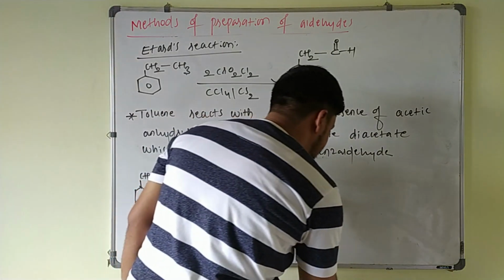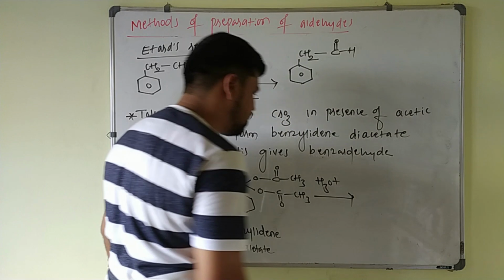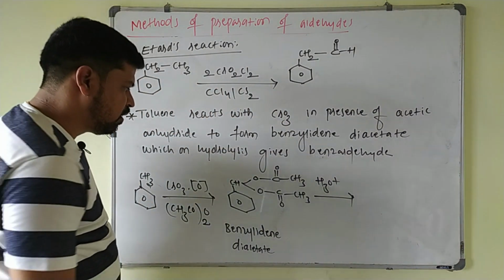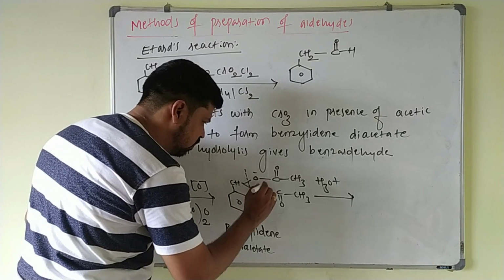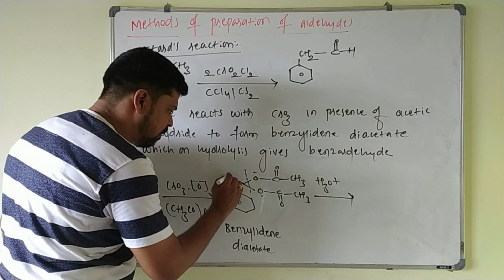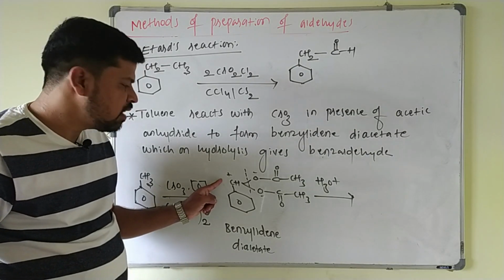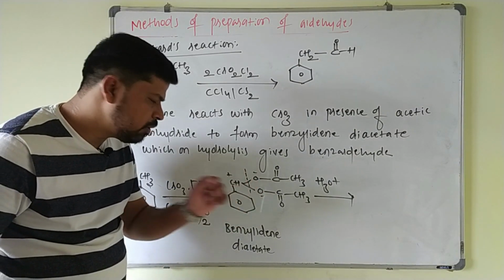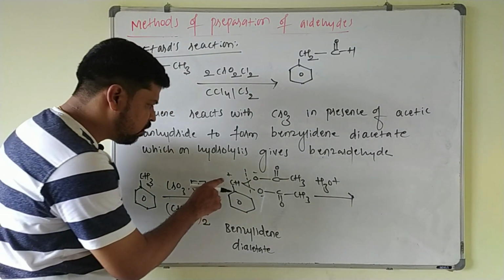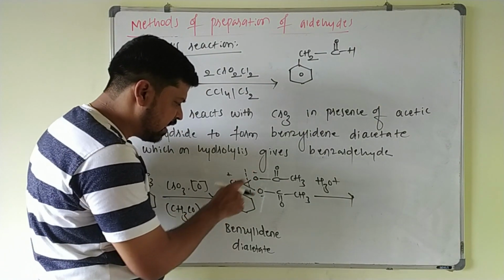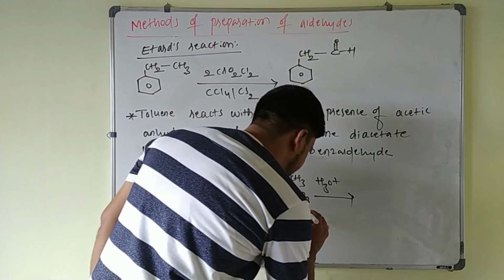This benzaldehyde diacetate upon hydrolysis. This hydrolysis is nothing but addition of water. These oxygens, being electronegative, are negative, and this carbon is electropositive. To this carbon you add OH minus, and to these oxygens you have to add hydrogen. So here OH minus is added and here H is added. Again OH minus here and H is added, so that 2 moles of acetic acid are formed.